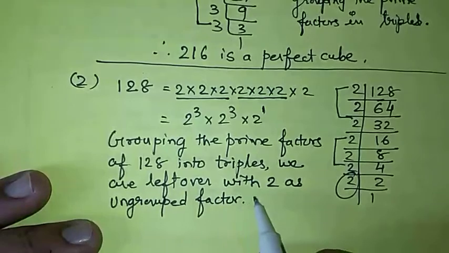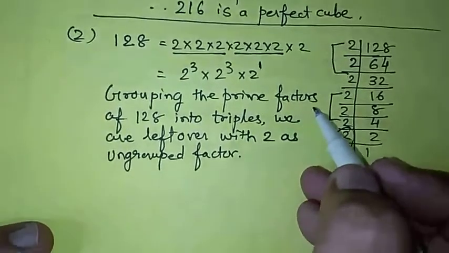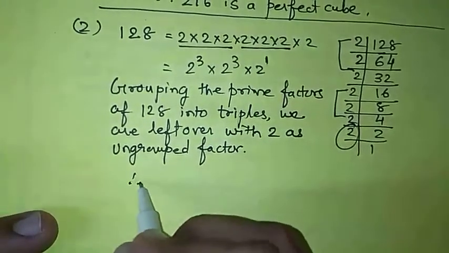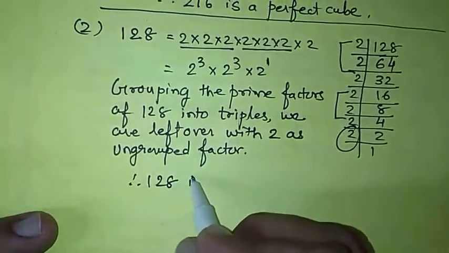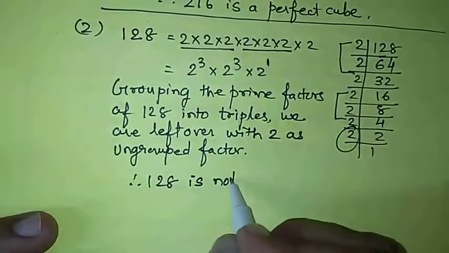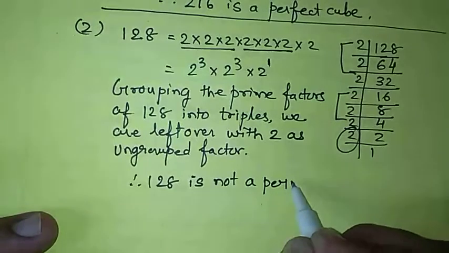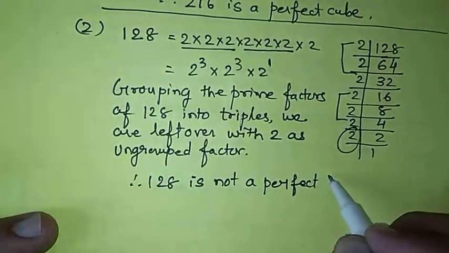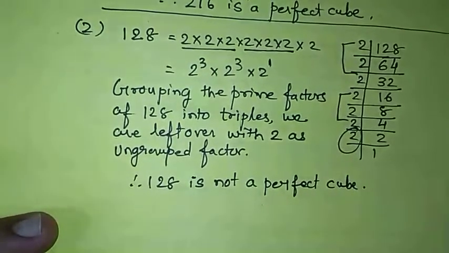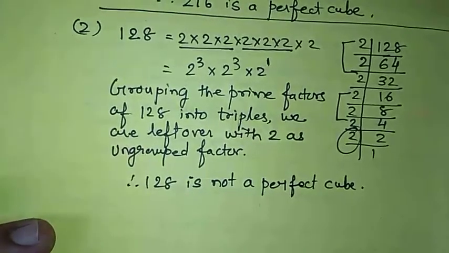It is a prime factor but not in a triple group. Therefore, 128 is not a perfect cube. Hope this much is clear to you.